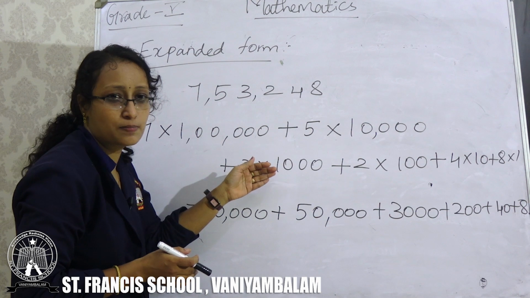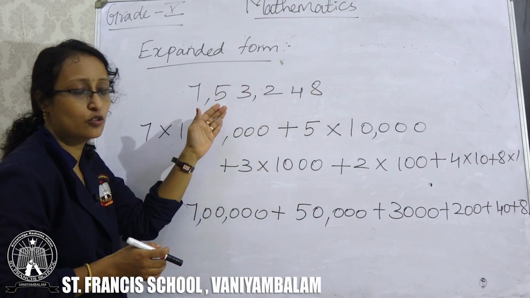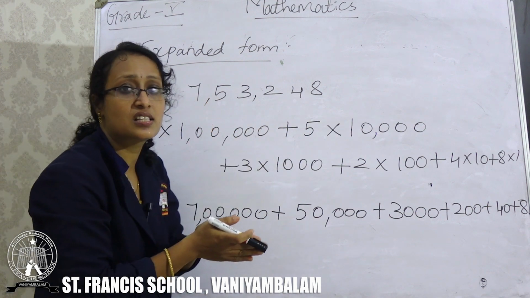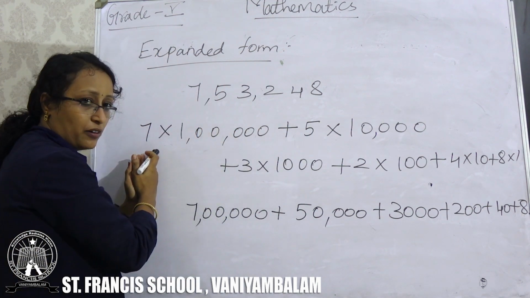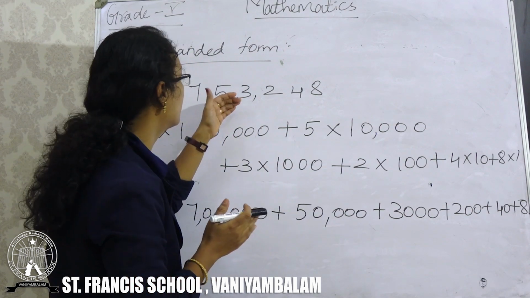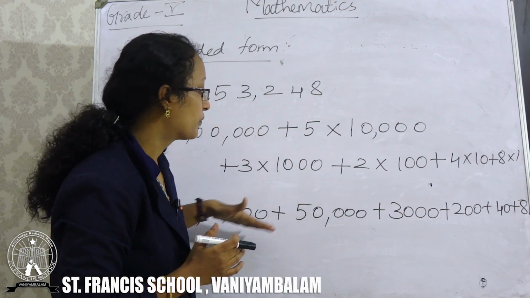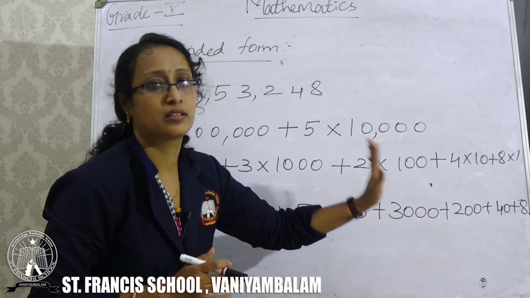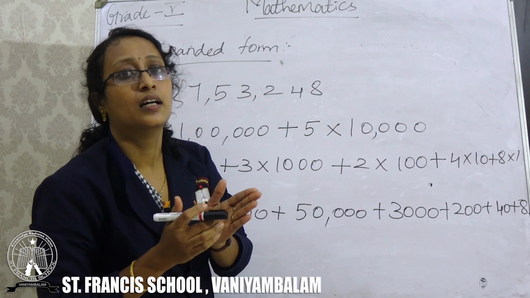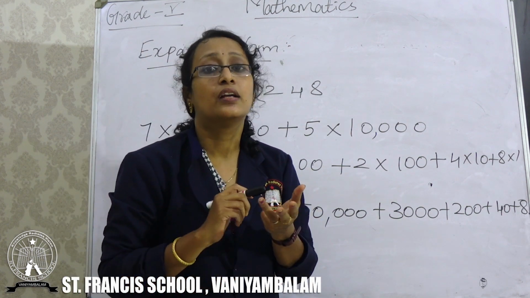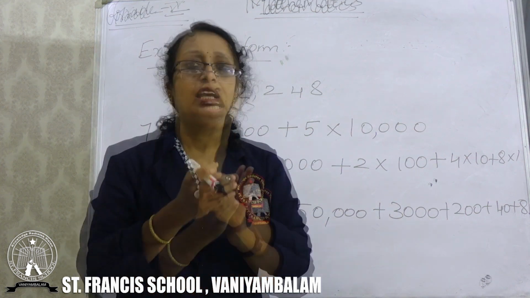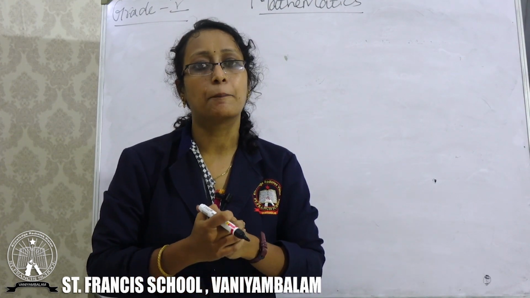So how will you write the expanded form? Just check the place value chart and put the zeros. How will you write the zeros? Just write the number first and after that digit, check how many digits are there, write that many zeros, multiply and write it like this. This is your expanded form. So you know how to write the numerals for the number name, and you know how to write place value and the expanded form. Next we are going to study comparing numbers.